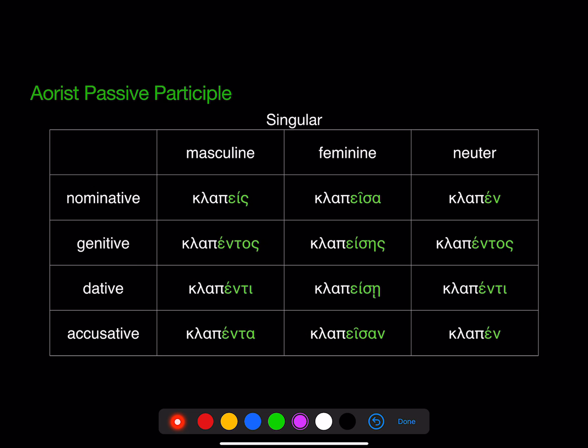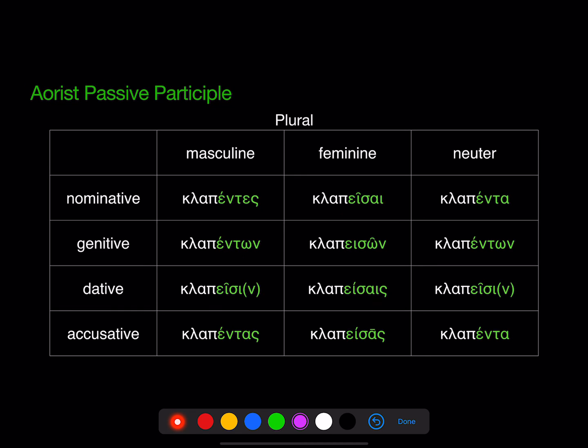No difference at all. And here's the aorist passive participle for klepto. Again, exactly the same. I will note, okay, all of these aorist passive participles get their accent over the -ent there. Okay, they're all accented over that same syllable. Okay, and that's it. That's the aorist passive. It's pretty simple.